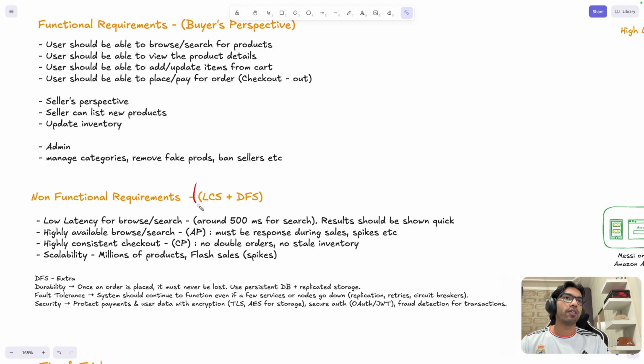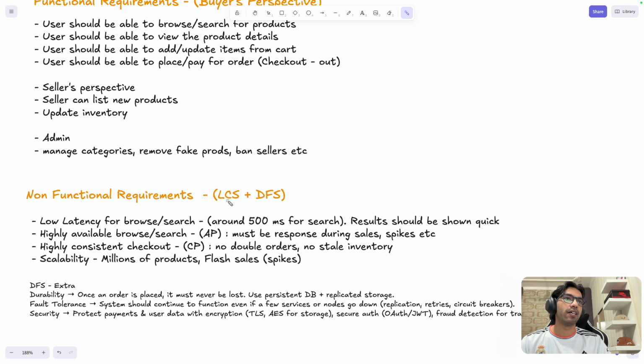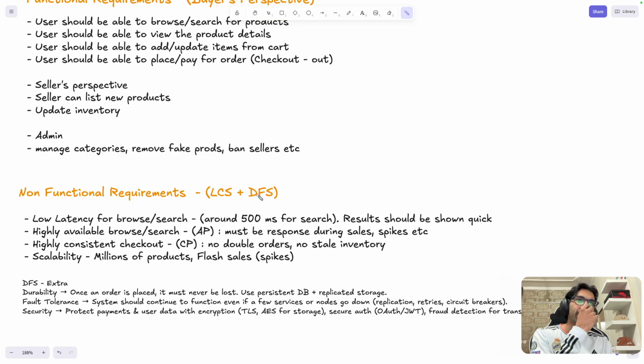Now, again, I have taught this in my previous videos also. This is a very popular concept of DSA, but in the same way, I have customized it to use for scalability, right? So here, LCS and DFS are really popular known concepts. LCS is longest common subsequence, and DFS is depth first search, right? Now you'll see how we are going to use this here. So L stands for low latency, because in an interview setting it will be really tough for you to come up with all the different aspects. So these keywords are going to help you.